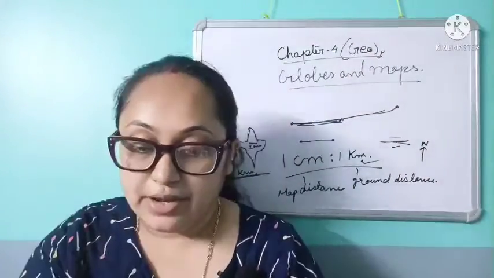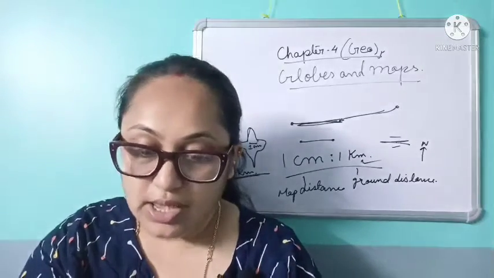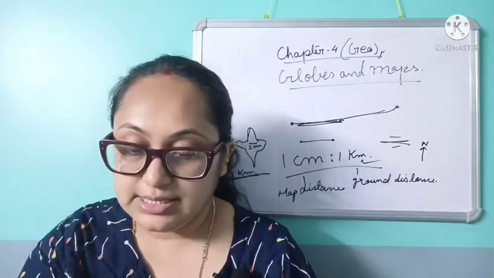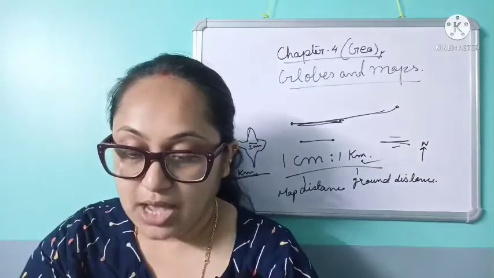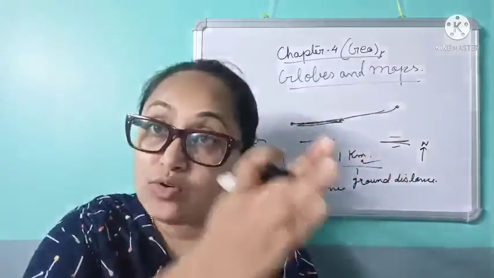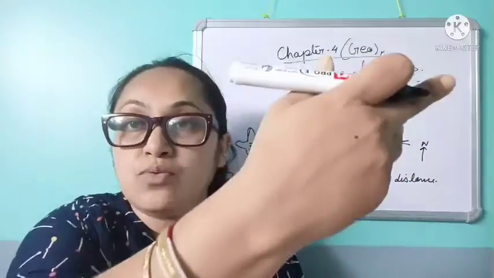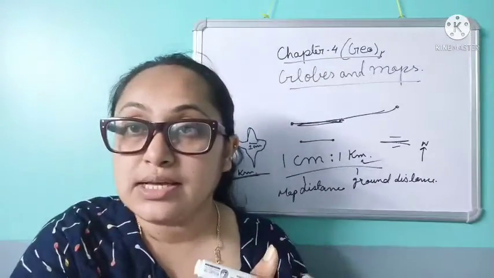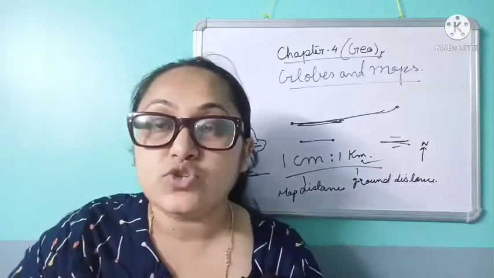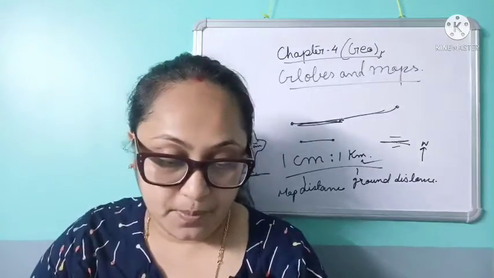Clear? The directions on the map or on the ground are always shown with respect to the north. If we know the north, then it is easy to find the other directions, namely south, east and west. So suppose we are going north, that means east and west are on the sides, and the opposite will be south, isn't it? Then it is easy to make out which direction we are going.